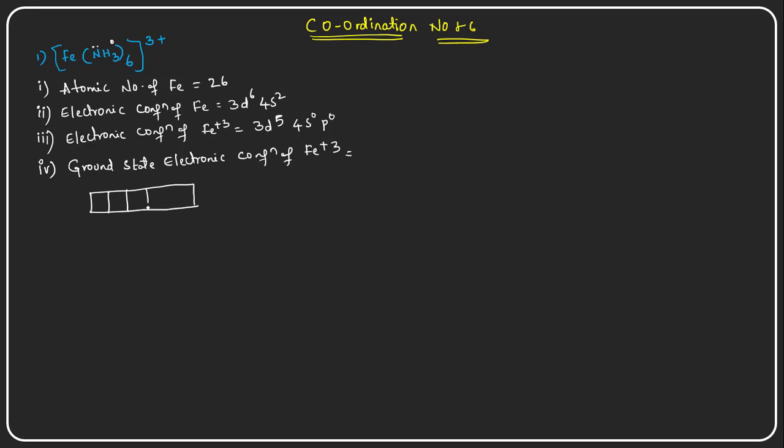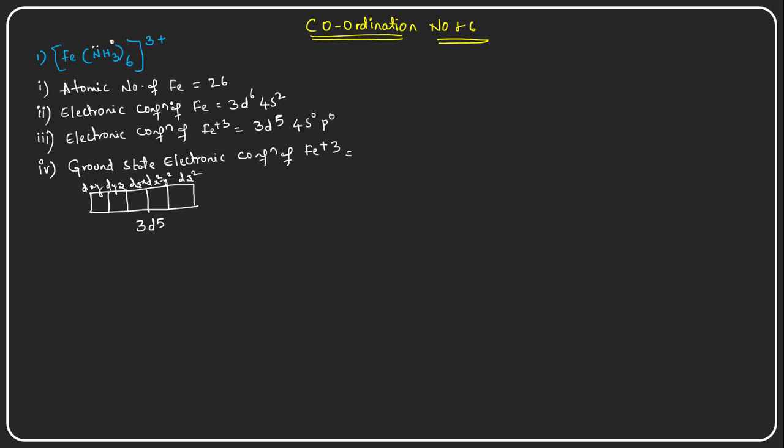There are 5 sub-orbitals in the 3d orbital, and in the 3d orbital there are 5 electrons. This is a dxy orbital, this is a dyz orbital, this is a dzx orbital, this one is a dx square minus y square orbital, and this one is a dz square orbital. As per their orientation along the Cartesian axis, they are named like this. These have a double dumbbell shape with 4 lobes, and p orbitals have a dumbbell shape with 2 lobes, right?